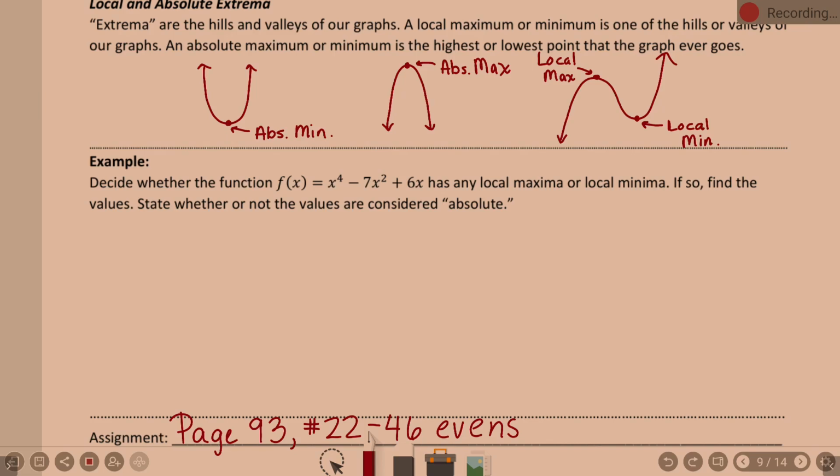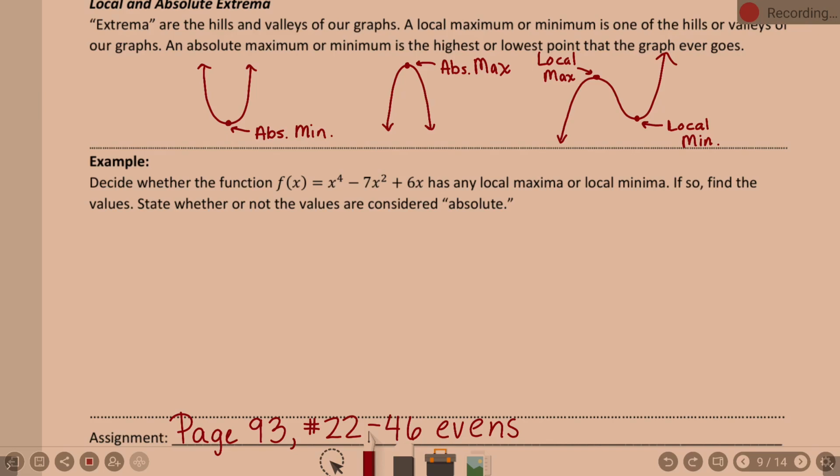But basically, when you have the bottom of a valley or the top of a hill, it's going to be some type of min or max. Now, this book appears to use the word local. If you ever hear the word relative min and max, relative is another word for local. It's a min or a max relative to that area. Absolute is always absolute. Okay, got it?